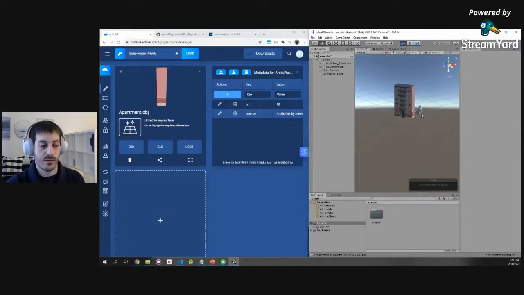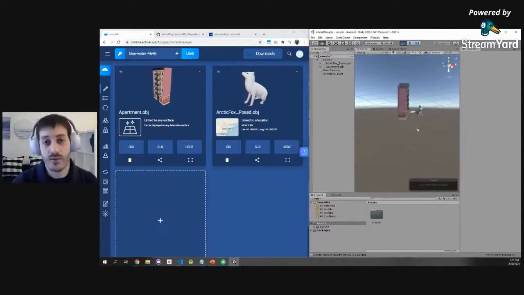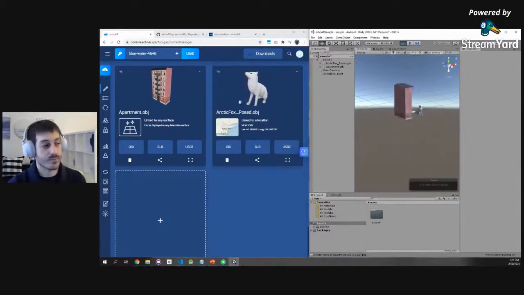The building is still rotating. The Fox is 10 feet away. So what we have here is what we call a stateful content management system, basically remembering the state of your application and saving it to the cloud.